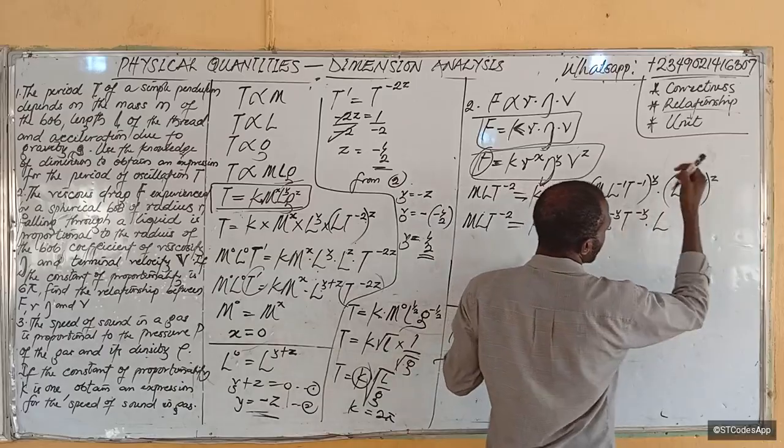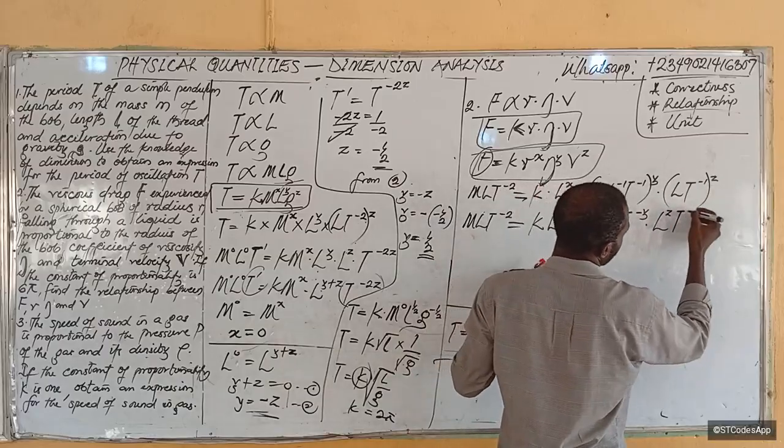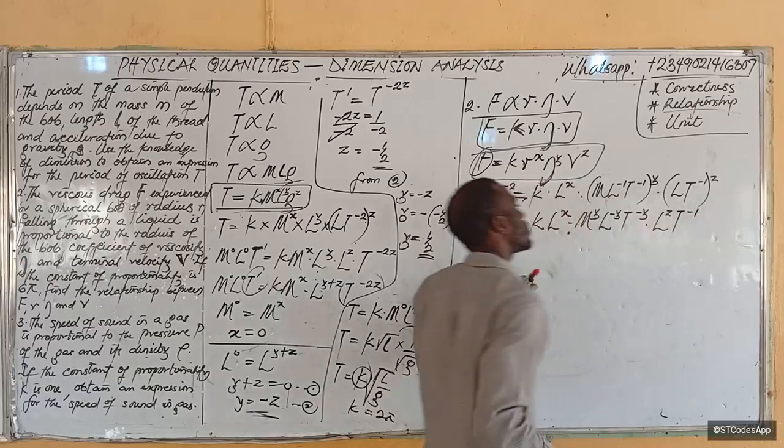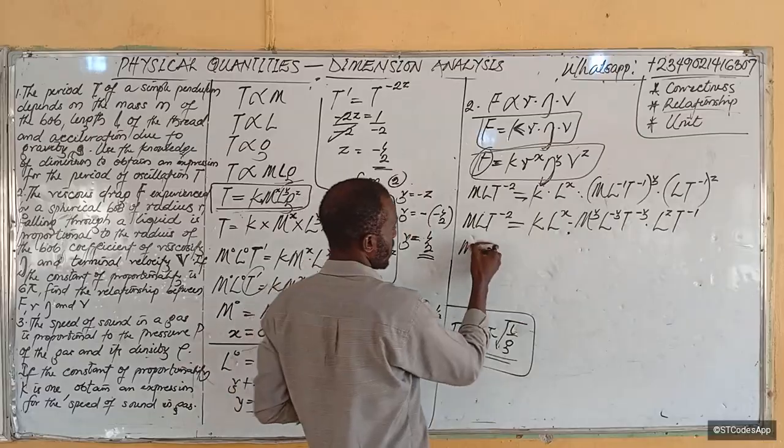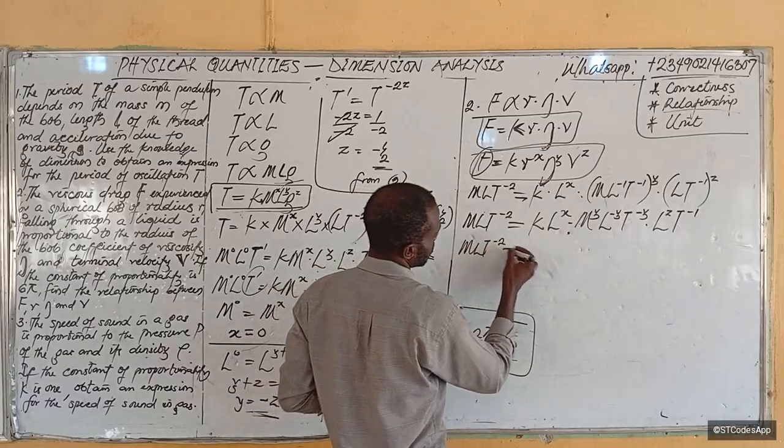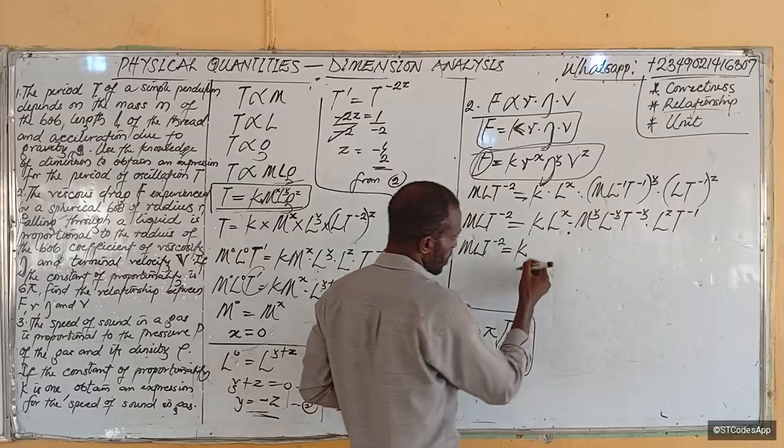L, you distribute z too: L to the z, t to the minus 1. Then you bring the ones that are alike together. So m, L, t raised to power minus 2 becomes k.